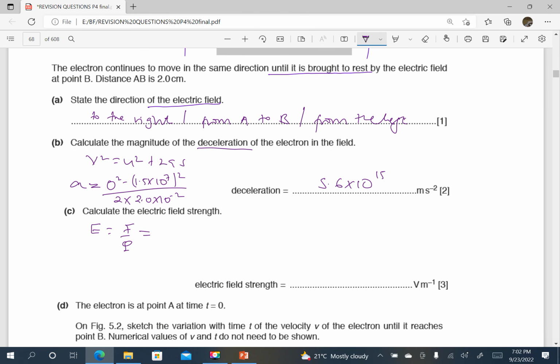So, of course, the force is mass times acceleration over charge, and the mass is 9.11 times 10 power negative 31. The acceleration is the deceleration, which is 5.6 times 10 power 15, divided by the charge, 1.6 times 10 power negative 19.